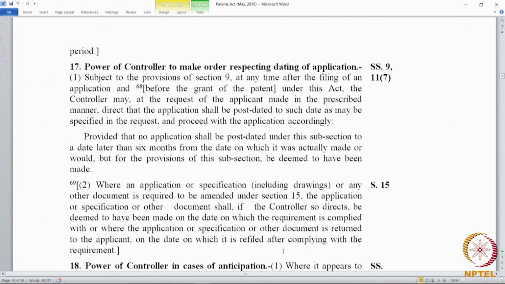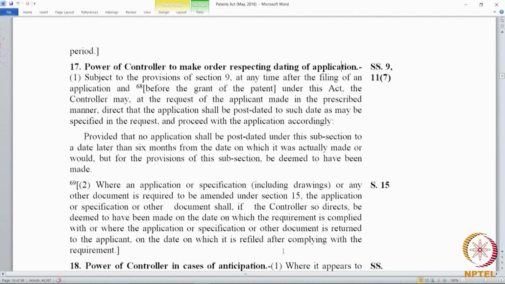Now, in section 15, as you know, section 15 comes into play when the controller is unhappy with an application. He finds that there are reasons to reject it and he asks the applicant to make certain amendments. The applicant makes certain amendments and refiles it.